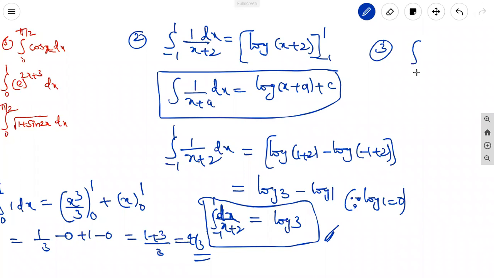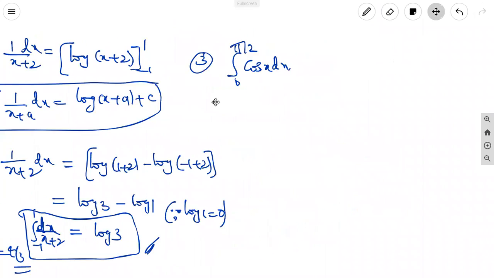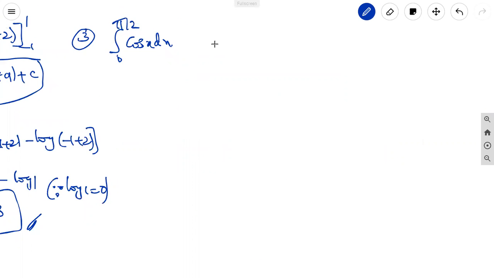Third question, integral 0 to pi by 2 cos x dx. The integration of cos x is sin x. Cos x differentiation is minus sin x, and cos x integration is plus sin x. Sin x, limits from 0 to pi by 2.